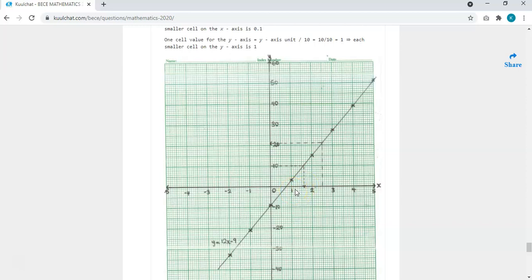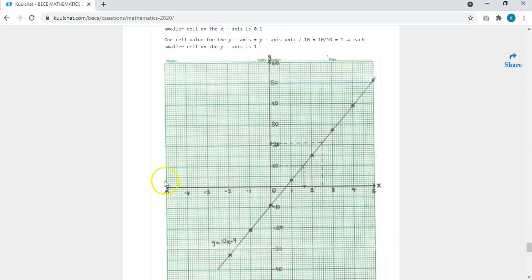Here we have 1, 2, 3, 4, 5, which is 6. So 6 times 0.1, then you add it to 1, so you get 1.6. So when our y is equal to 10, our x value is going to be 1.6.